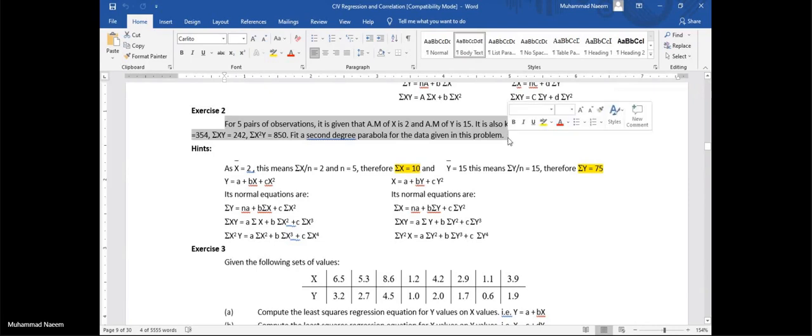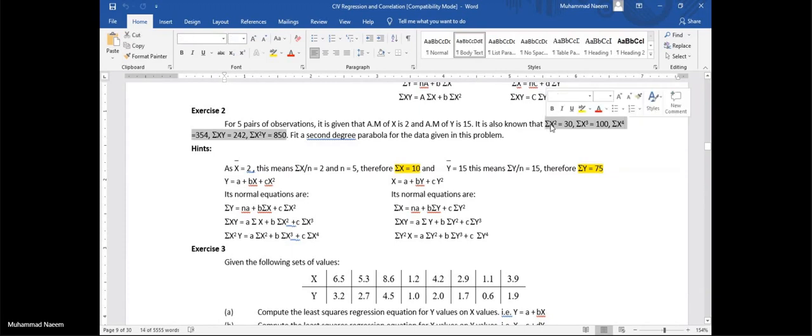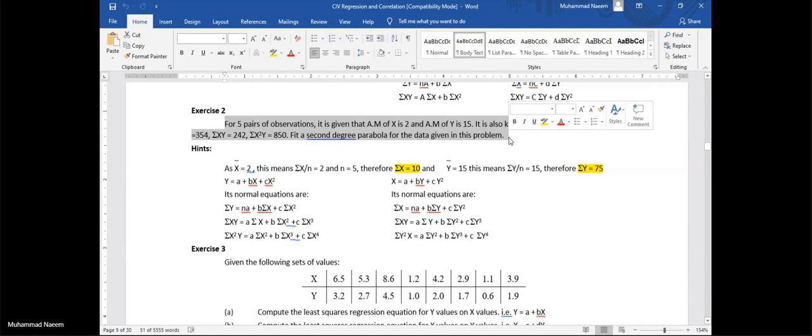Sometimes we are not given a table, just directly we are given the sums. So for which equation these sums are given, we will guess. It is not mentioned in this statement. We have to decide.